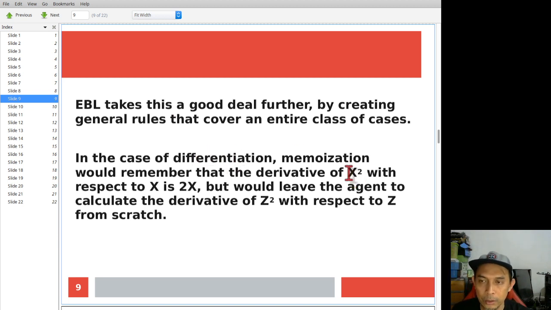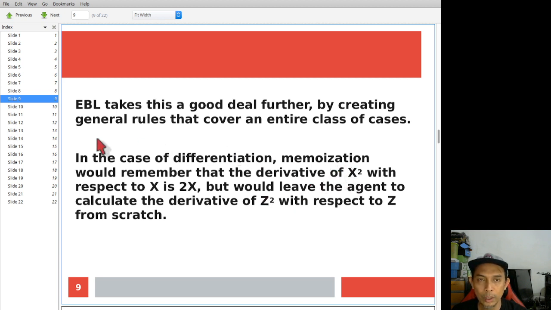So that you can solve not only x squared, but you can also solve z squared, because x squared will result in 2x. Obviously z squared will result in 2z, for example, because these are similar.